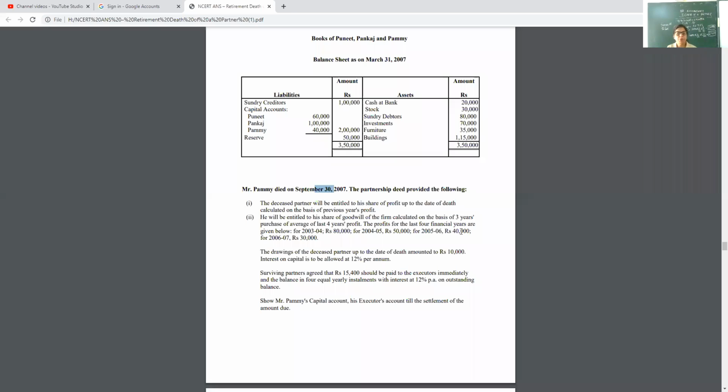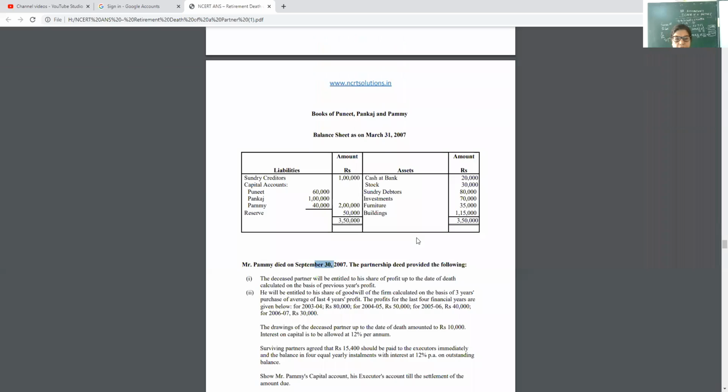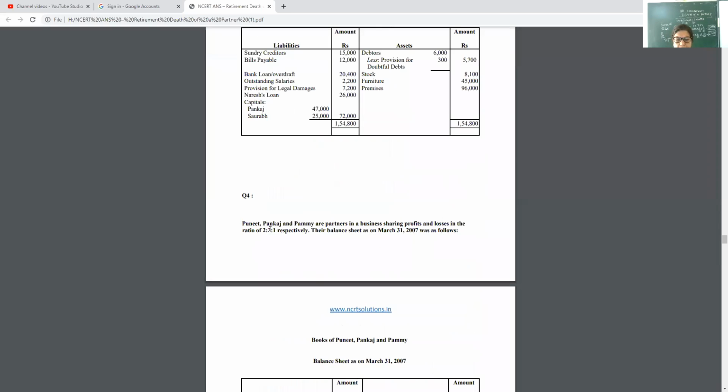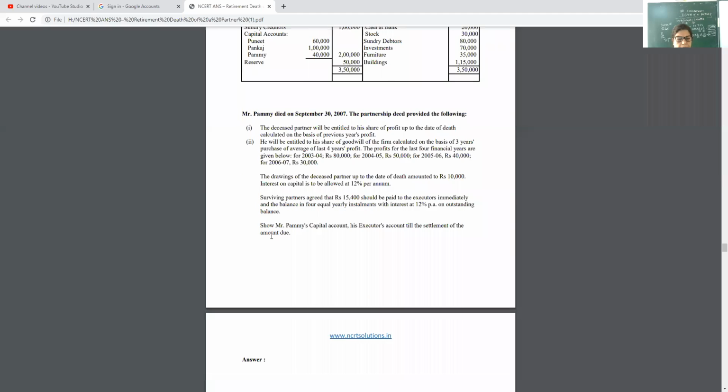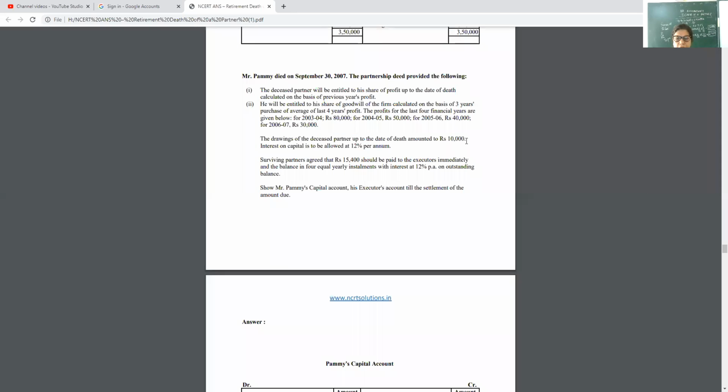Here, Puneet and Pankaj are gainers and the sacrificer is Pammi. So Puneet debit, Pankaj debit to Pammi. And the calculation we have to do would be divided among the remaining partners, the gainers, in their gaining ratio. That gaining ratio is 2:2, meaning 1:1, that is equal. Now see, all drawings given clearly 10,000, IOC given, and 15,400 you are paying immediately.